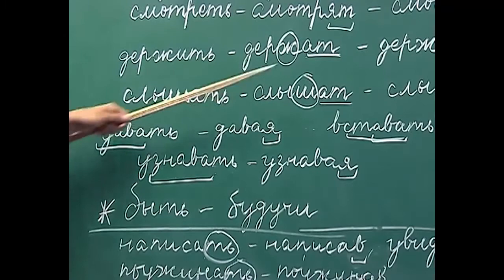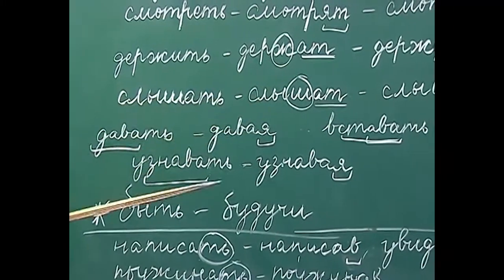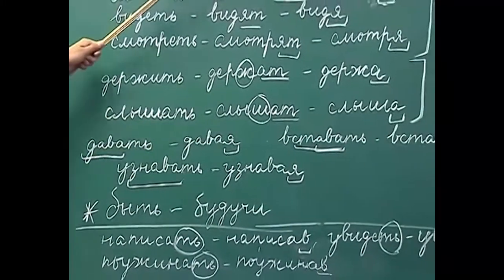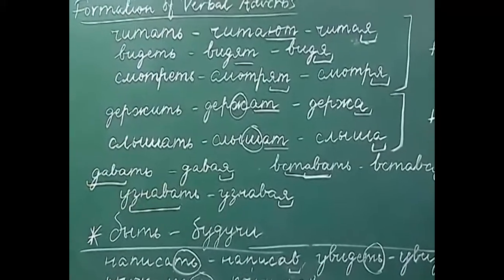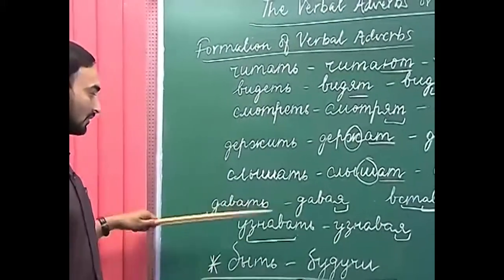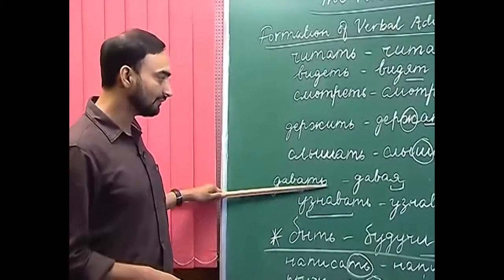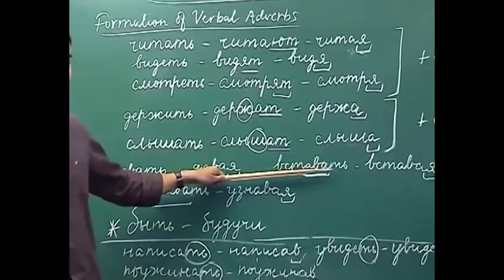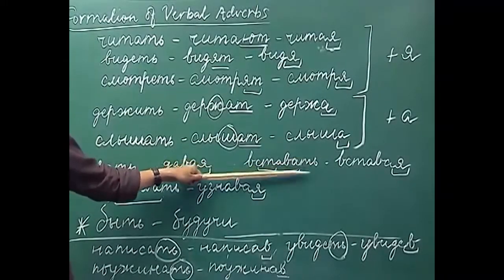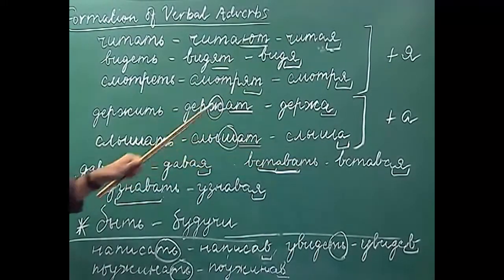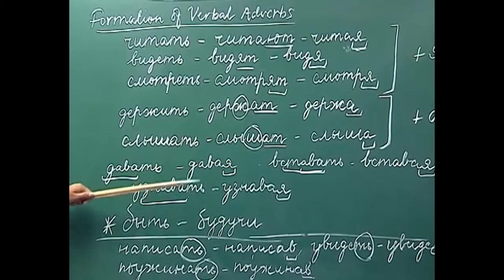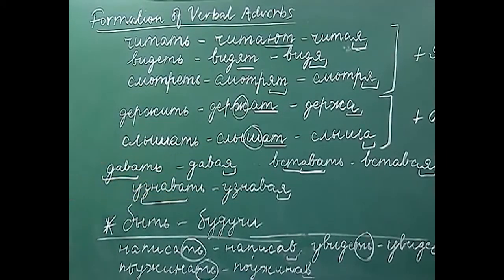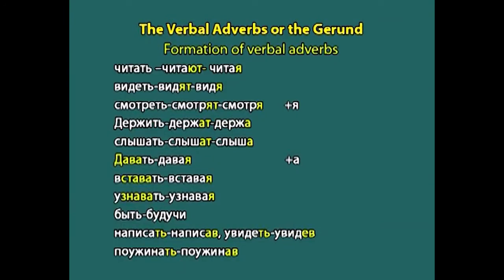So, if we get verbs like these, then the verbal adverbs are derived from the infinitive forms. So, from davat we have to derive the verbal adverb, from stavat again it is an infinitive form, we have to derive the verbal adverb from the infinitive form, and uznavat we have to derive the verbal adverb from the infinitive form.